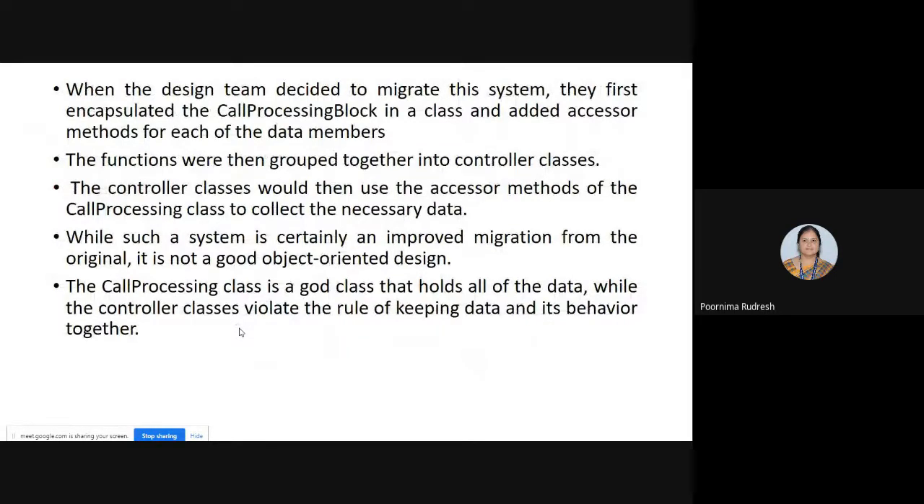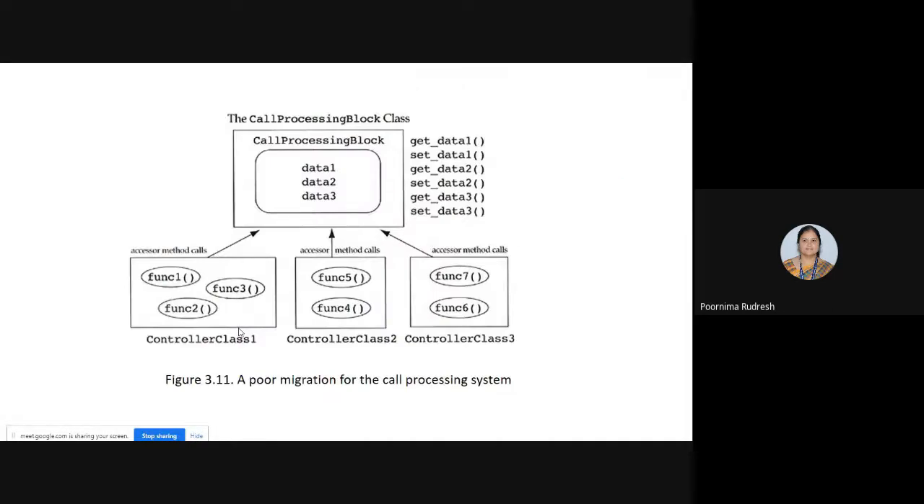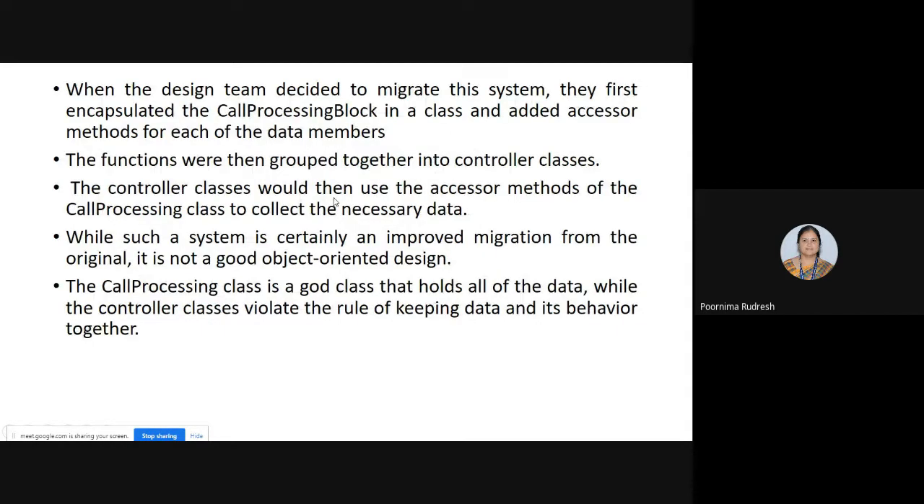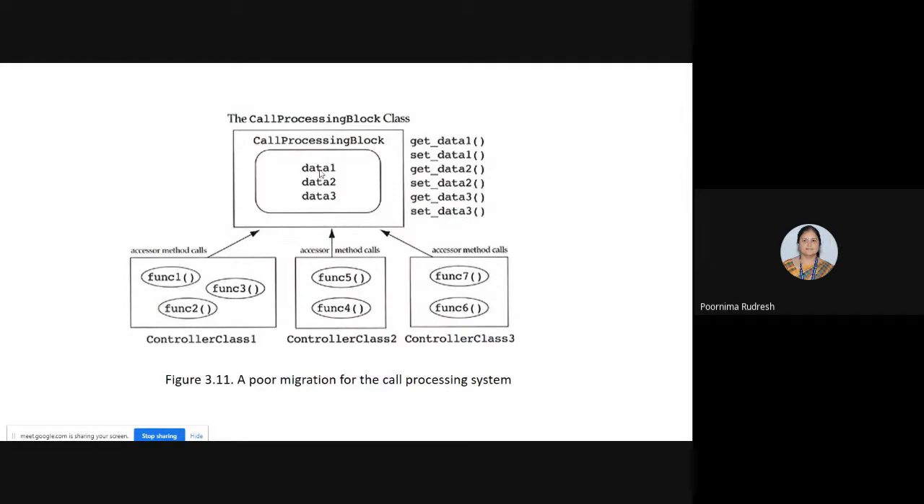Then, when the designer team decided to migrate from the old system to a new object-oriented system, first they encapsulated the call processing block in a class and added accessor methods for each of the data members. See here, the call processing block is encapsulated and accessor methods are added for each of the data members, like get data, set data.